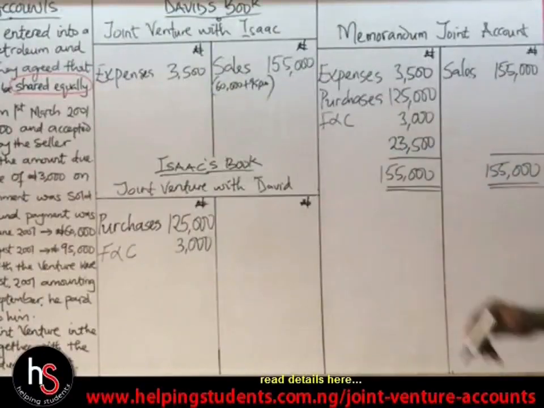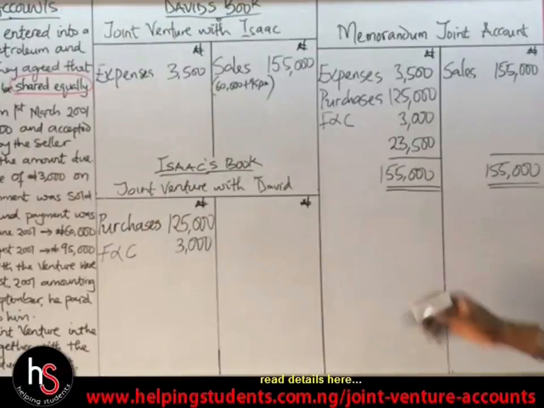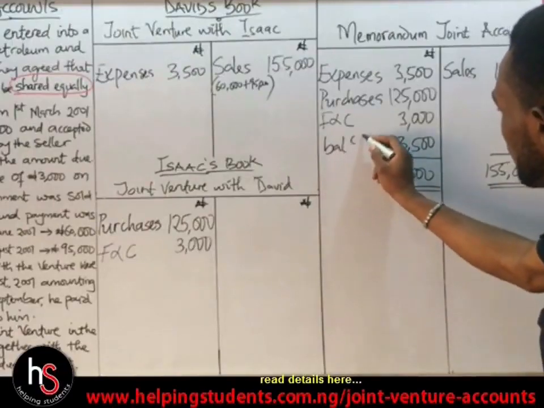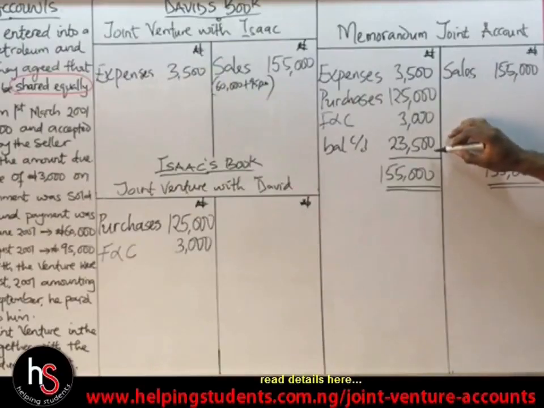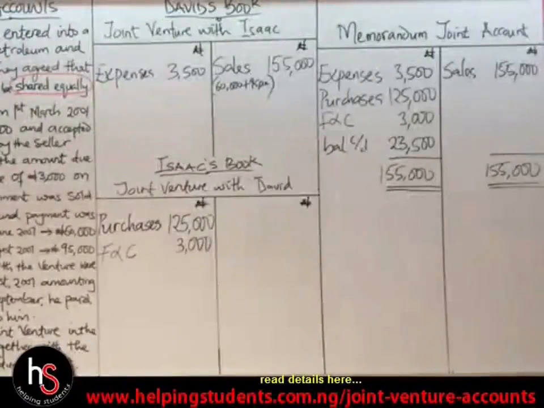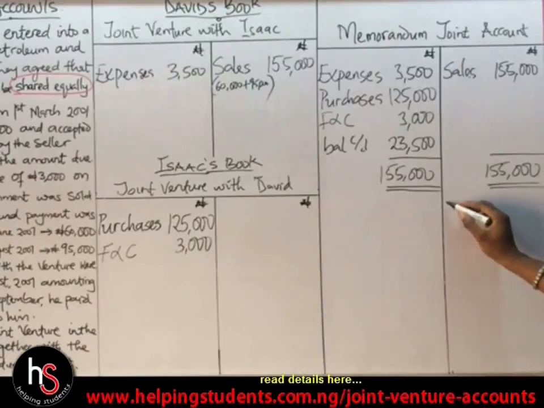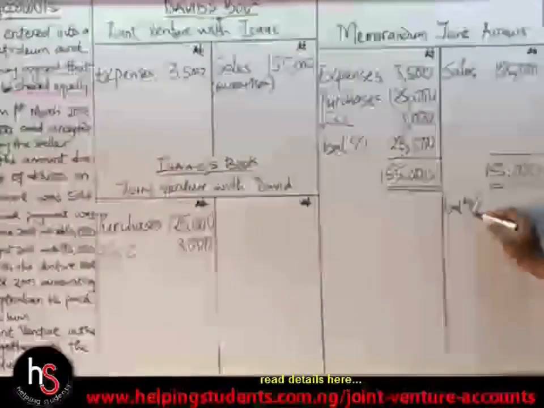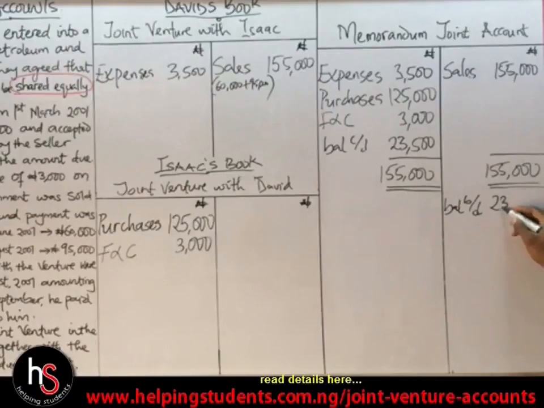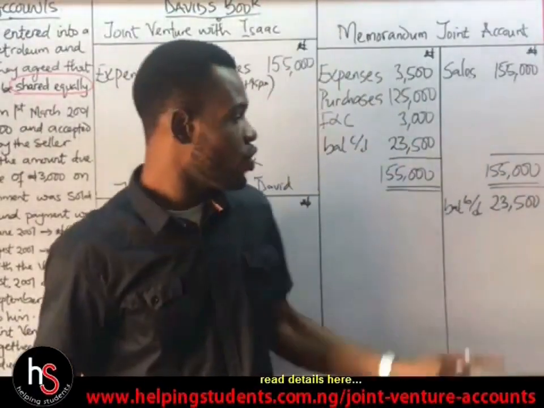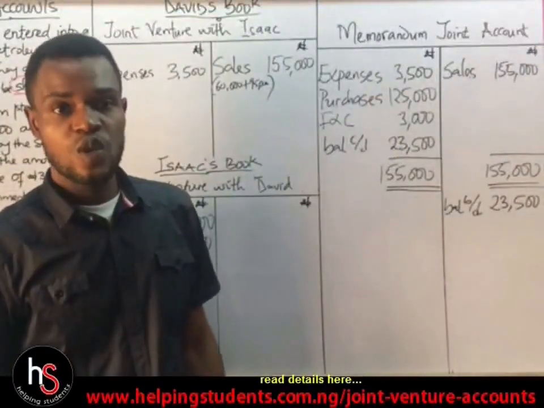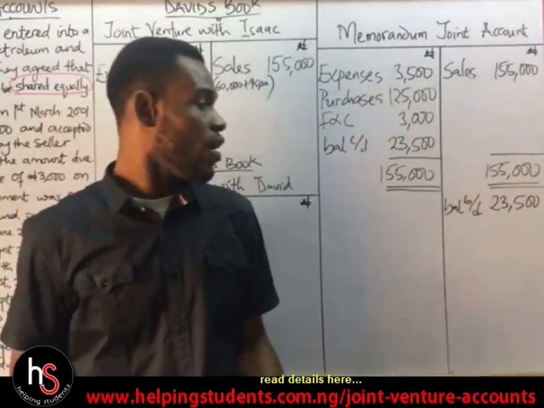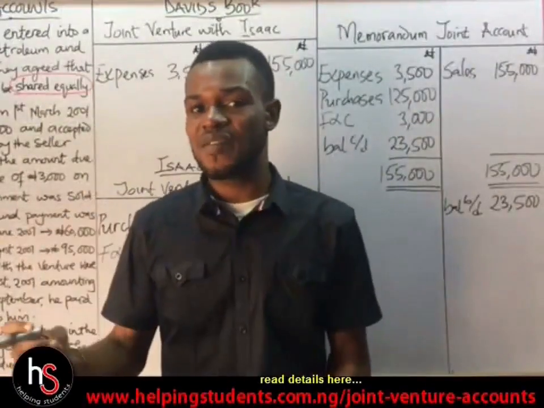23,500. Now, this 23,500 we have here now stands as our balance CD, which is our balance carried down. 23,500 is now our balance CD. Now we'll come over to the credit side. We'll have our balance BD to be what? 23,500. Now it doesn't stop here. This 23,500 we have now stands to be the profit, okay?